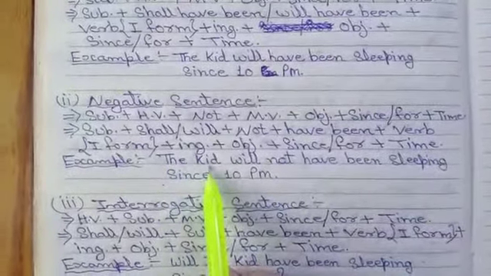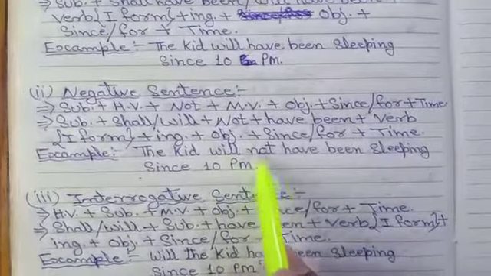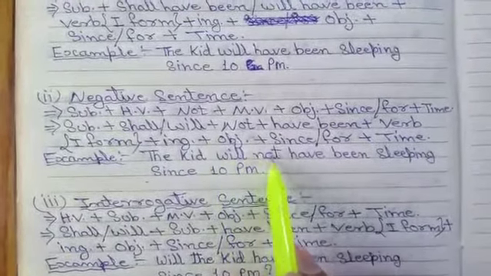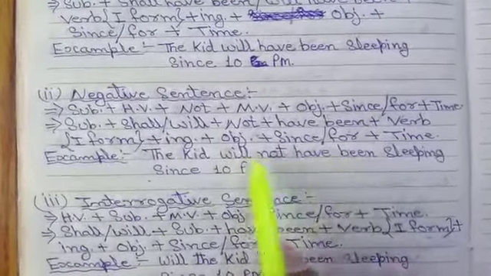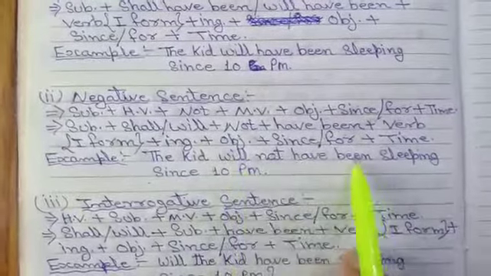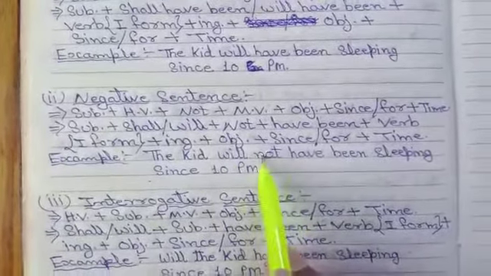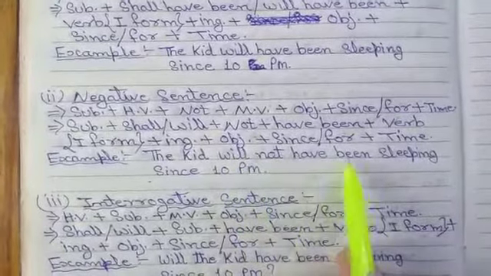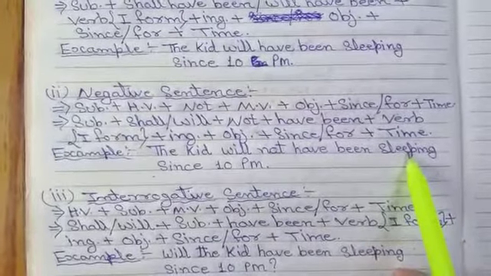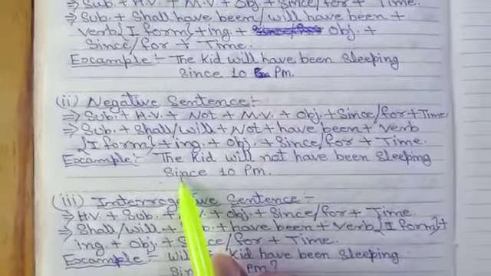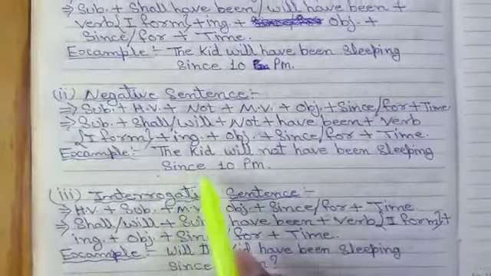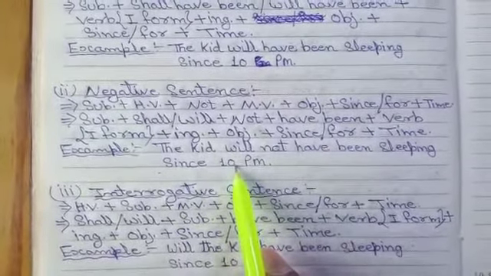In this sentence the kid is the subject. Due to the structure we add not before have been and after will, so will not have been. So we can say that the kid is the subject, and will not have been is the helping verb. As you know, will have been is the helping verb, but due to the negative sentence we add not after will and before have been, so that's why we write will not have been. Then sleeping is the main verb. Then since is used here for a definite time period. Then 10 p.m. is a definite time.